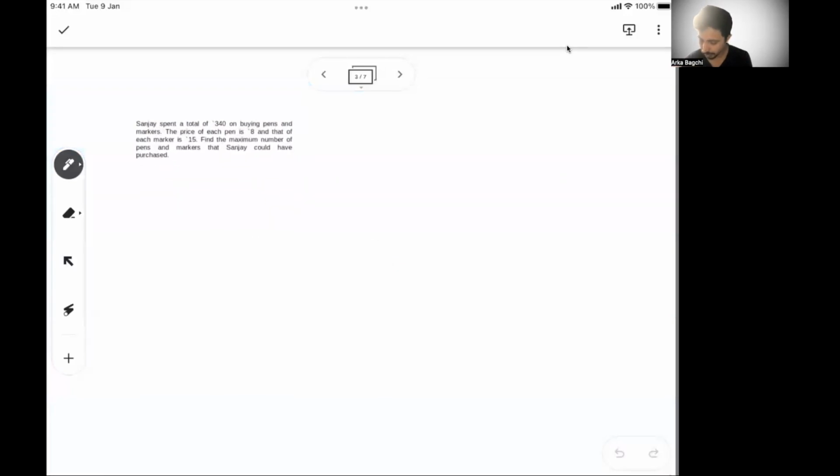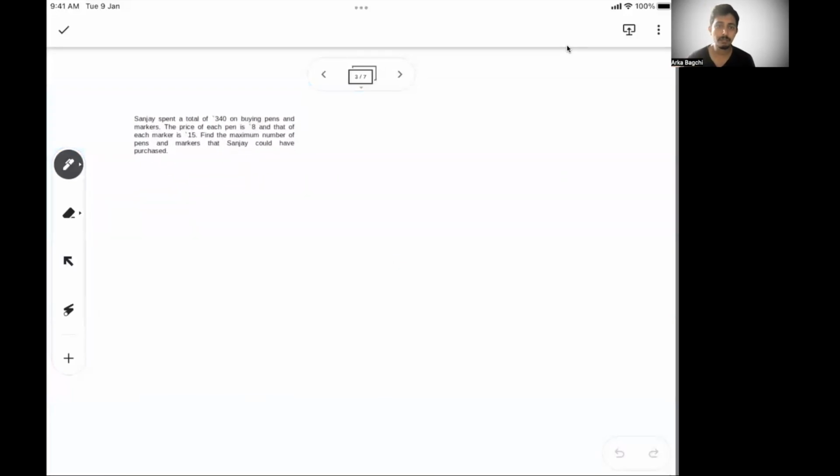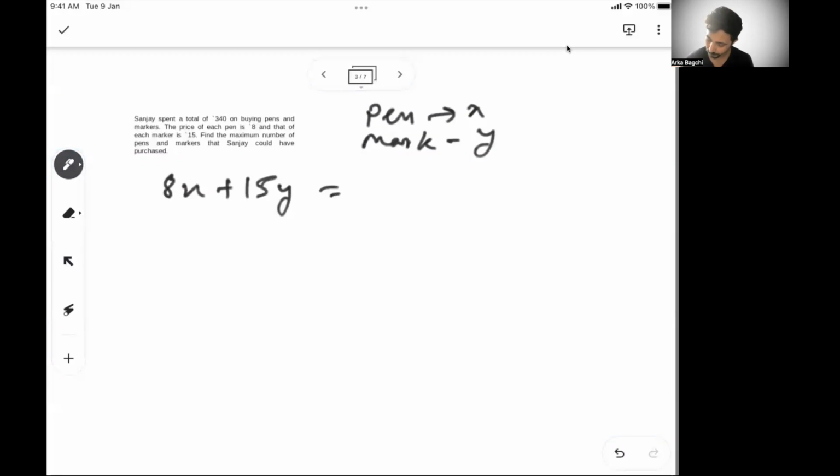Let's see what it says. Sanjay spent 340 on buying pens and markers. The price of each pen is 8 and the price of each marker is 15. So let's say he bought x pens and y markers. So that means, can I write 8x plus 15y is 340? Now we have to find the maximum number of pens Sanjay could have purchased. So I have to find out x max.